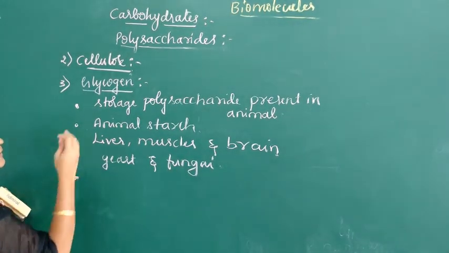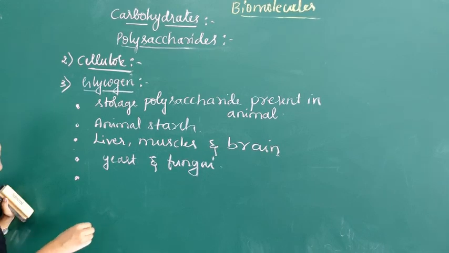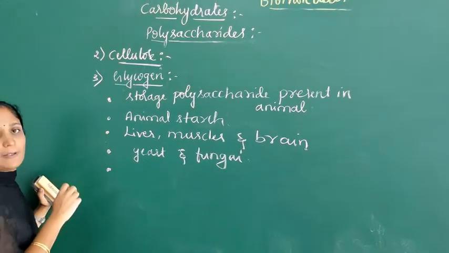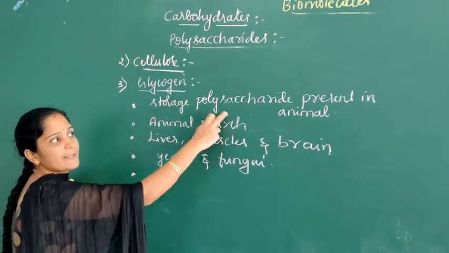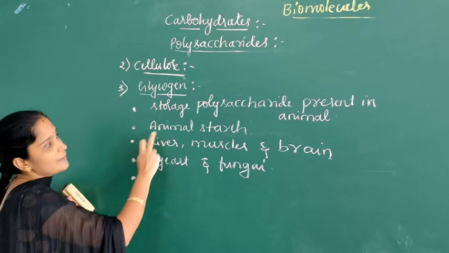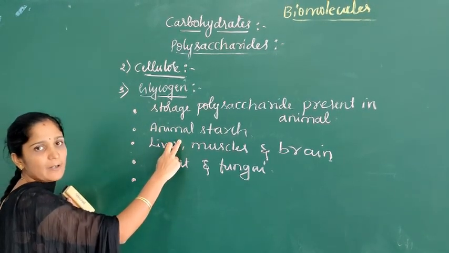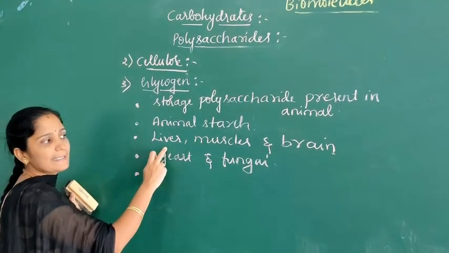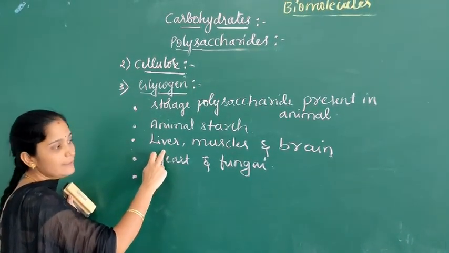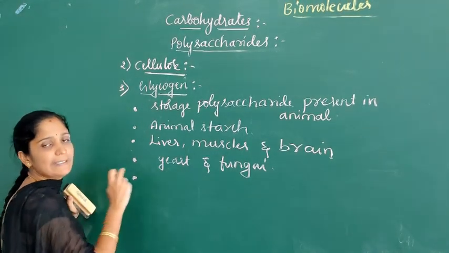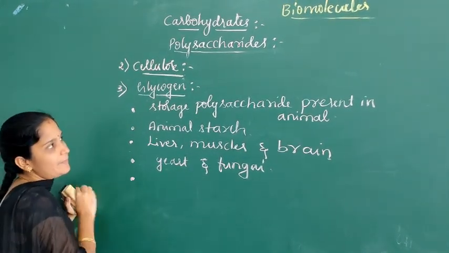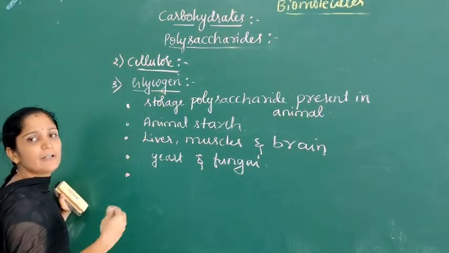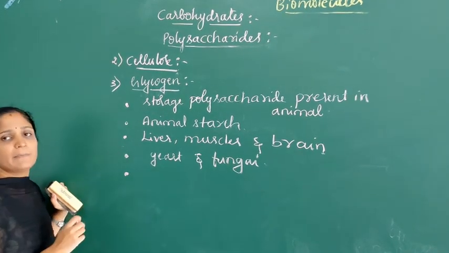When the body needs glucose, the enzymes break the glycogen into glucose. So glycogen is a polysaccharide. It is the main storage polysaccharide present in animals. It is also called animal starch because its structure is similar to that of amylopectin. Glycogen is present in liver, muscles and brain, and also in yeast and fungi. So these are some important polysaccharides.